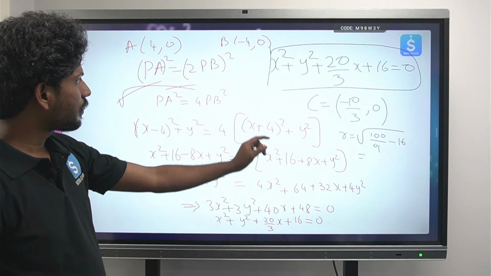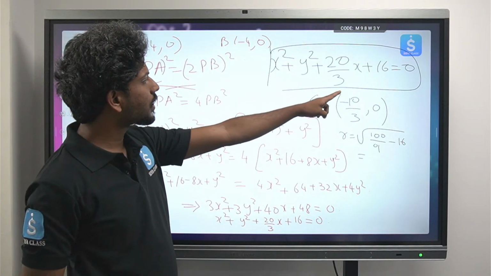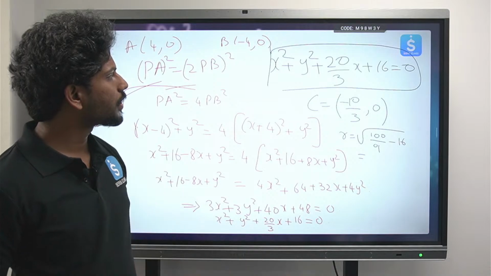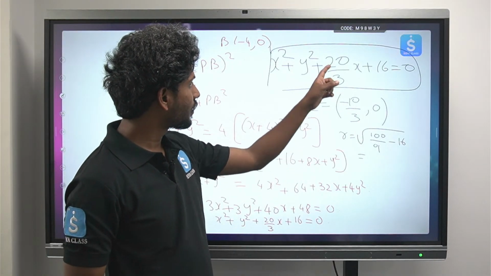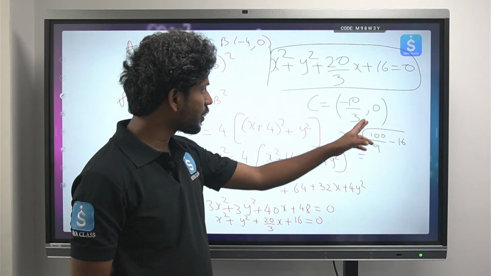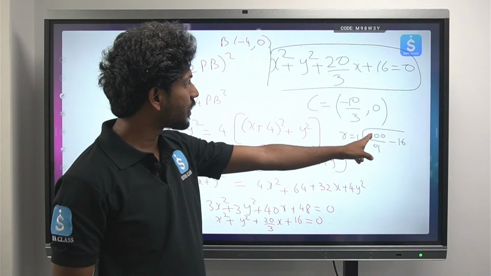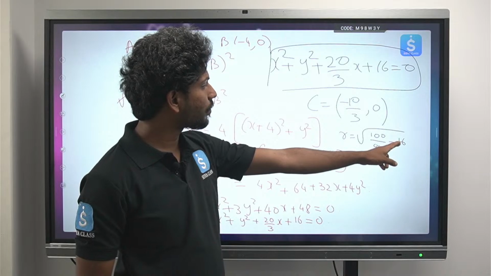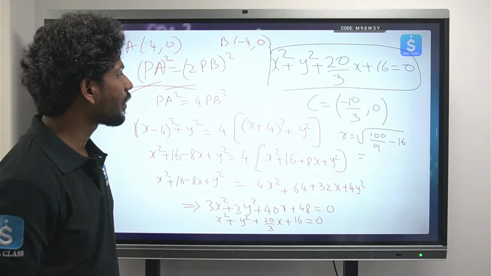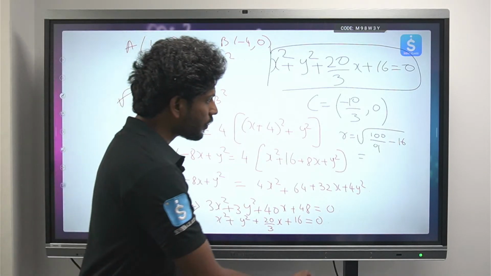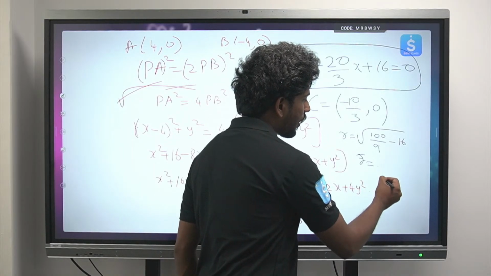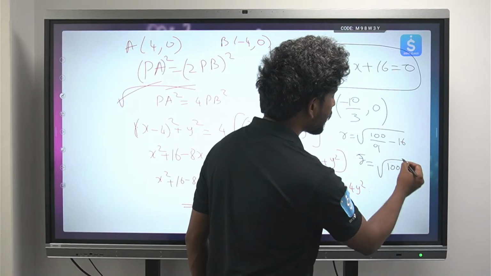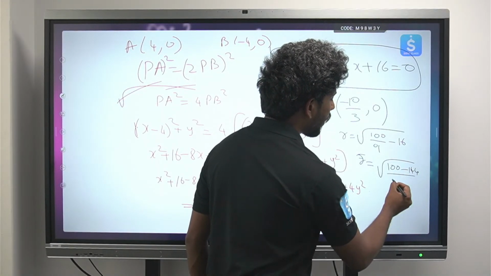So then we got the center to be minus g comma minus f, that will be minus 10 by 3. r is equal to under root of g square plus f square minus c, where g is 10 by 3 whole square, g square 100 by 9, minus c. So from here you can find the value of r. So the r value: under root of 100 minus 144 by 9.